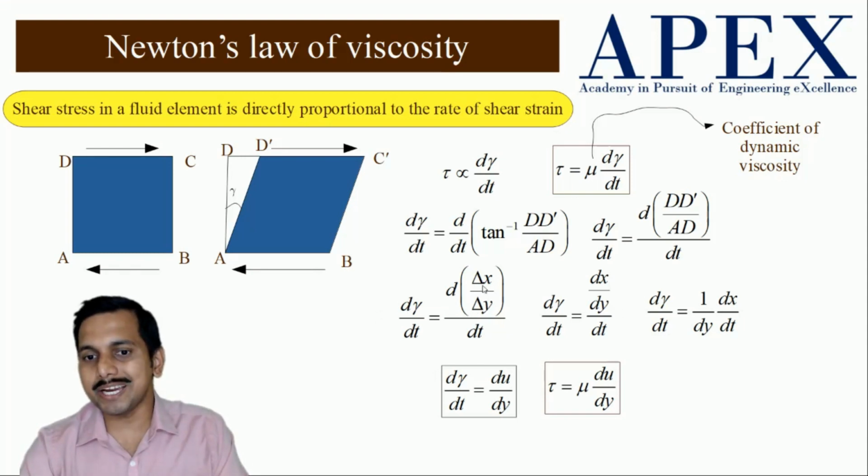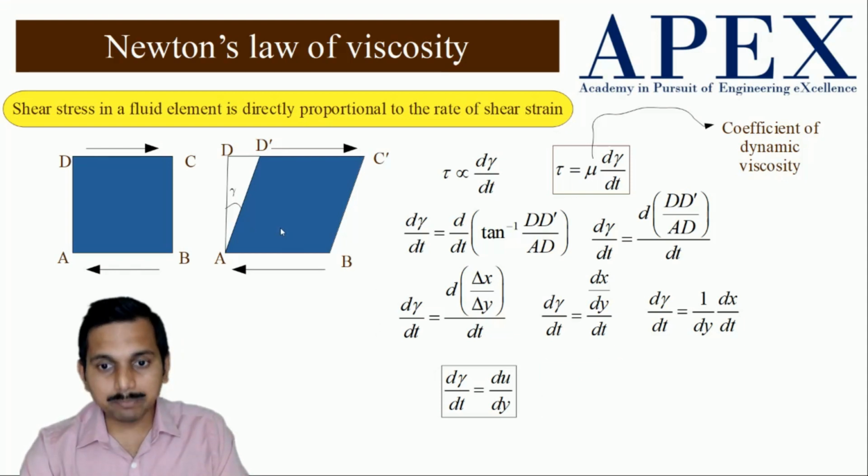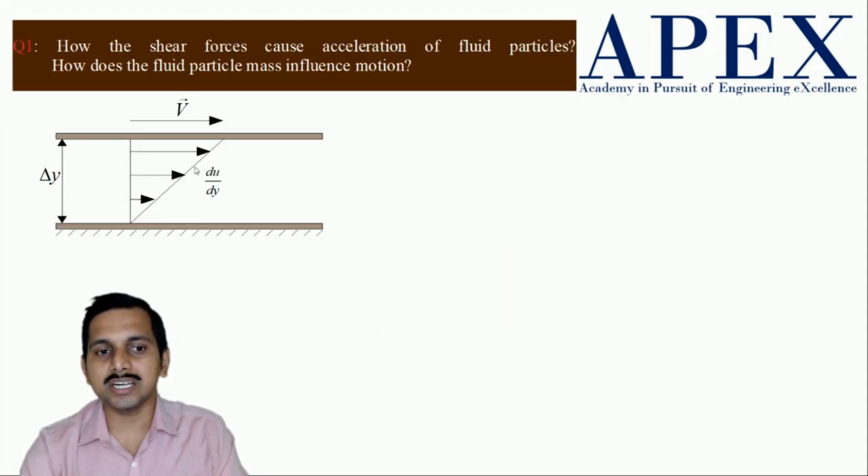So here dy by dx is nothing but the limit as delta y tends to 0 of du by dy. That means this fluid element is almost a point. So with that into consideration, at any point, this is the point where we are taking the fluid velocities. So this is the velocity, how it is there.